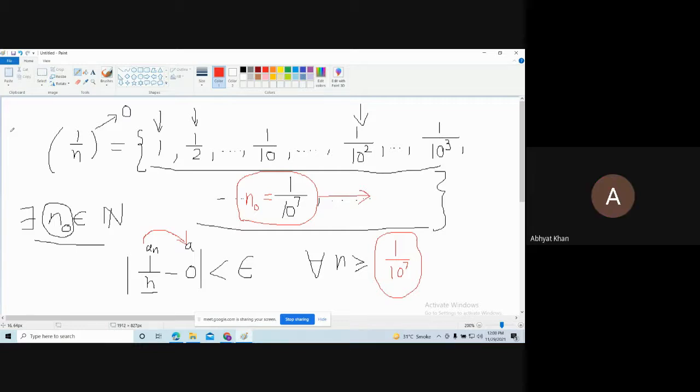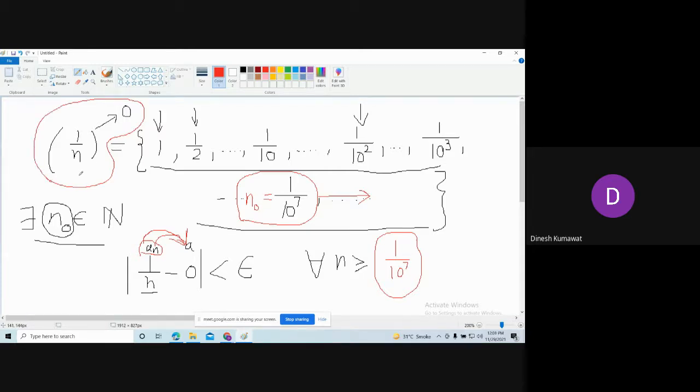Yes, sir. Further, we are going to check for what values of n naught this sequence a_n is coming closer towards this number a. I can understand that this is a new topic for you, so you won't understand using a single example.